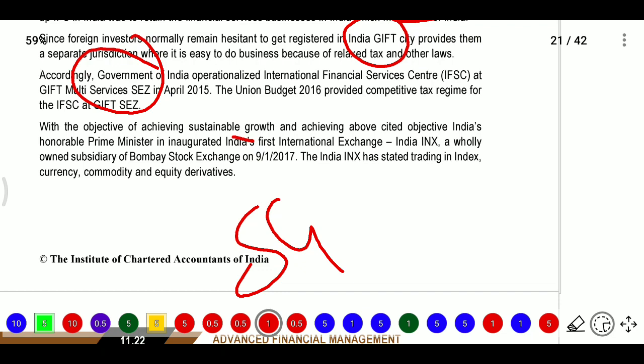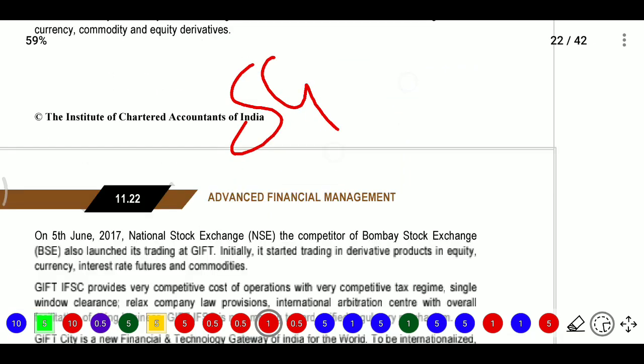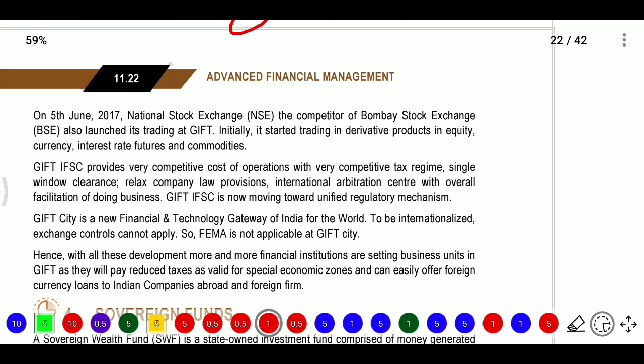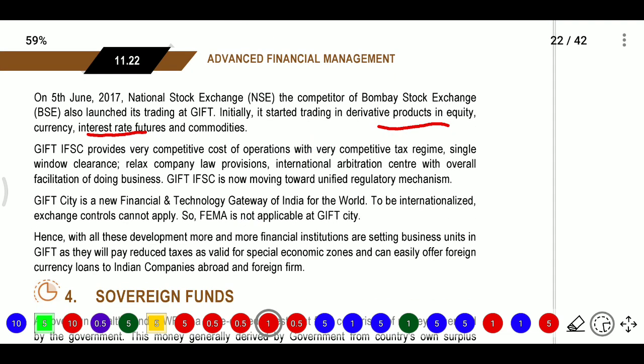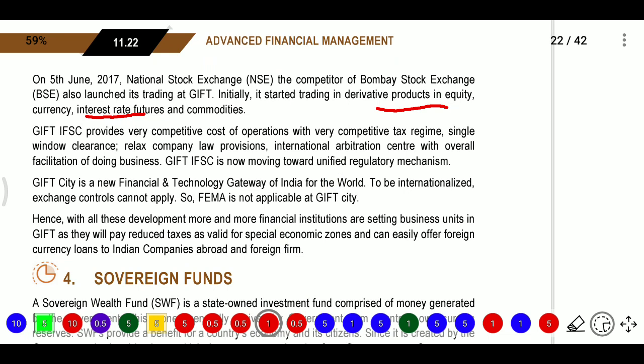India INX has started trading in index, currency, commodity and equity derivatives. In 2017, NSE, as the competitor of the Bombay Stock Exchange, also launched trading at Gift City. Initially it started trading in derivative products: equity, currency, international interest rate futures and commodities.